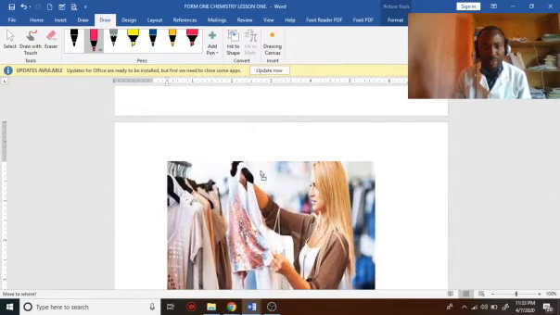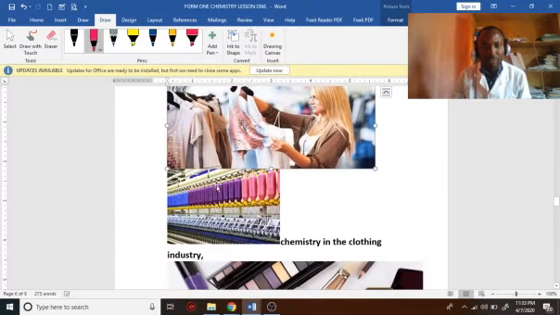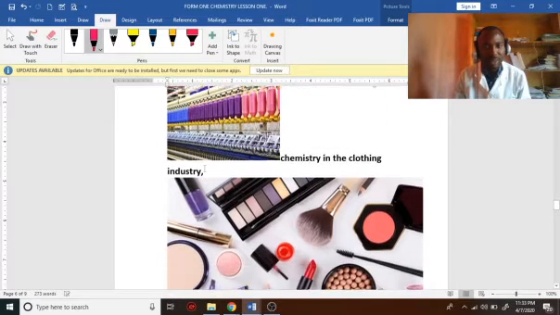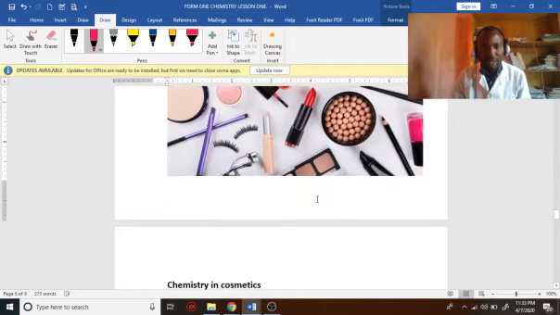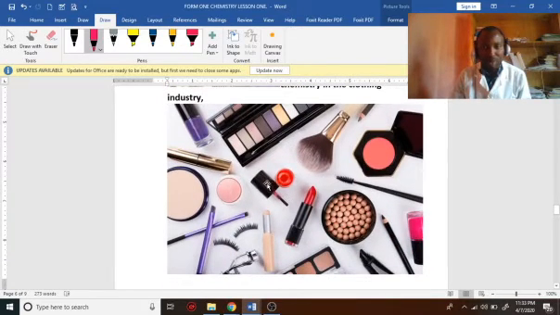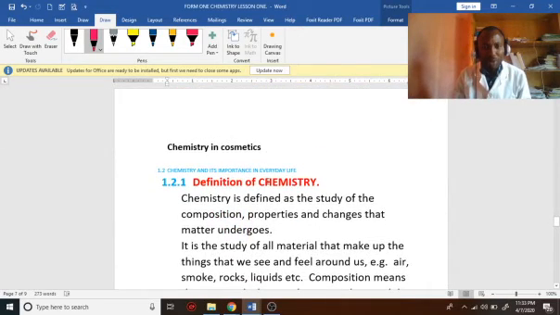Look at dressing. This is chemistry. Everything about what you are wearing right now is chemistry. Look at the fibers, the different fibers, the thread you use. This is all about chemistry. In the industry, we have chemistry. Those who go to paint using a hair net, all this is chemistry. Everything about us is chemistry.